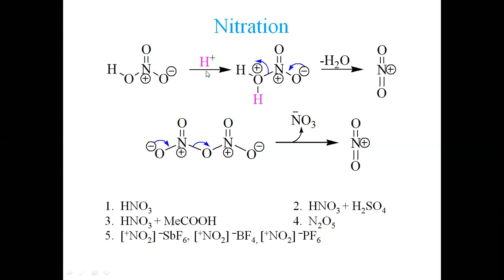This H positive ion, in fact, undergoes reaction with this oxygen, which donates an electron pair. Now you would argue, why is it going to be donating, when there is a negative charge on the oxygen? Why is it not picking this up, keeping in mind this oxygen has a negative charge? This negative charge is in resonance. It donates this electron pair here, and this pi electron between nitrogen and oxygen transfers to oxygen. So we have a negative charge there and a double bond here.